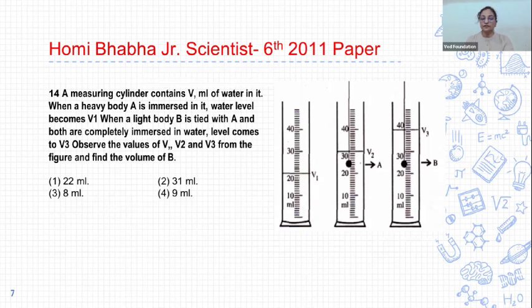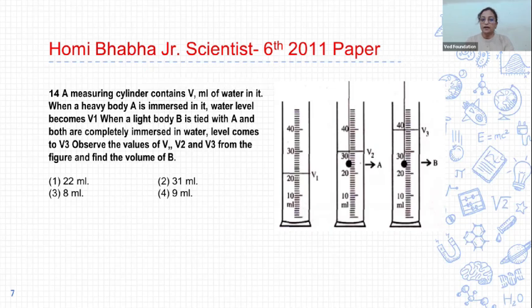Observe the values of V1, V2, V3 from the figure and find the volume of B. First, V1 is the initial water level, and initial water level V1 is 22 ml. When object A is immersed in water, the water level rises and V2 is the final water level, and V2 is 31 ml.